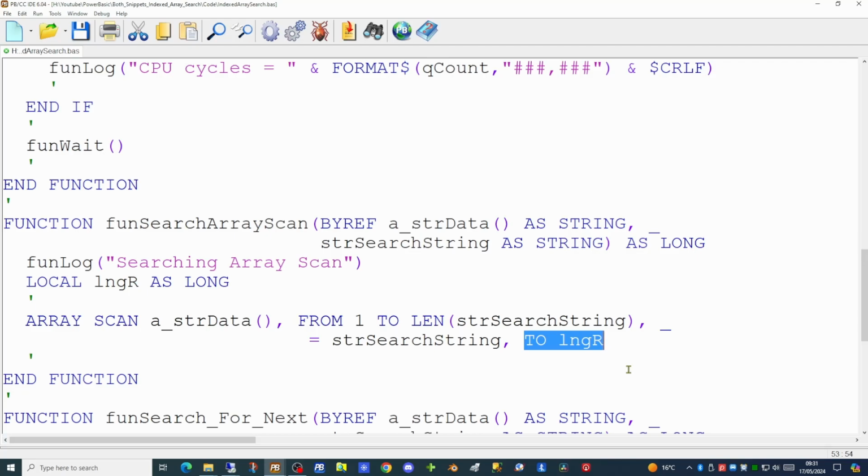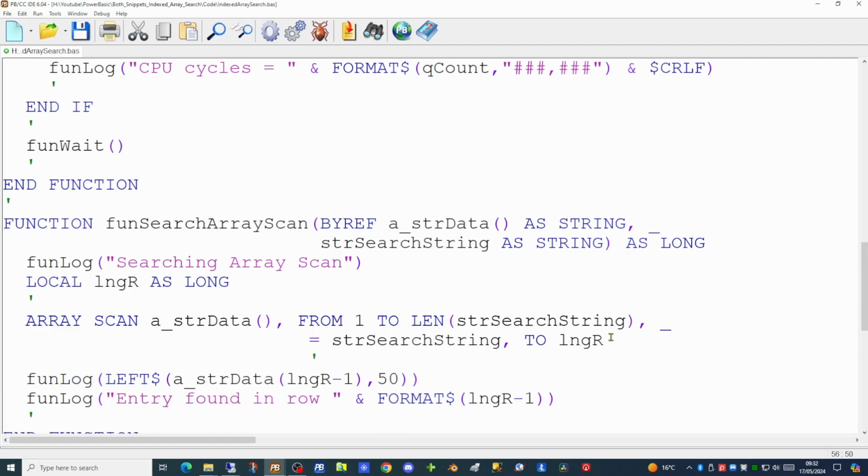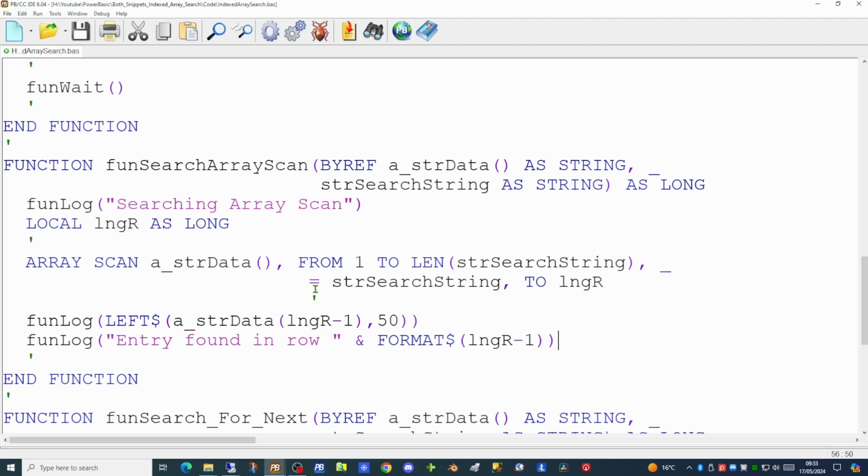If ArrayScan did not find anything, it would pass the value 0 back for that variable, as it's counting the first entry in the array as entry number 1. So in order to report this correctly, we need to report on long R - 1. So let's try running the application now and see what these two scans will actually give us.